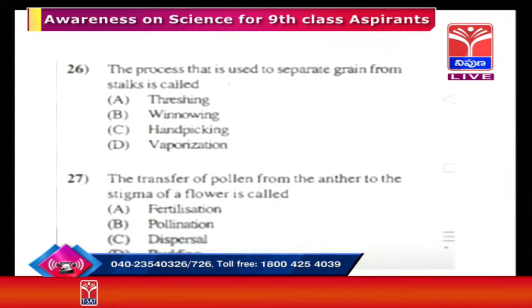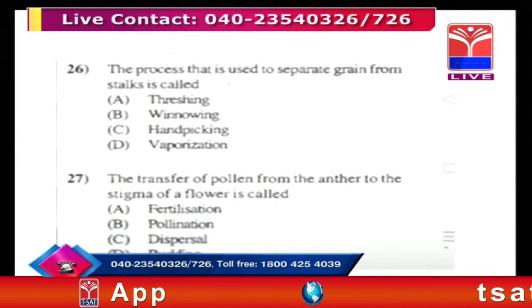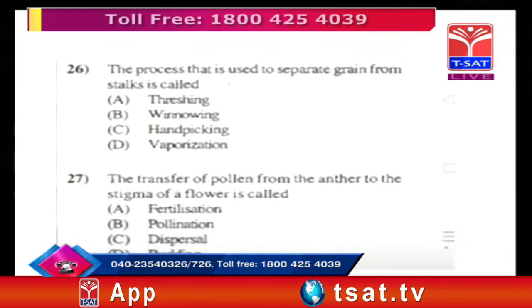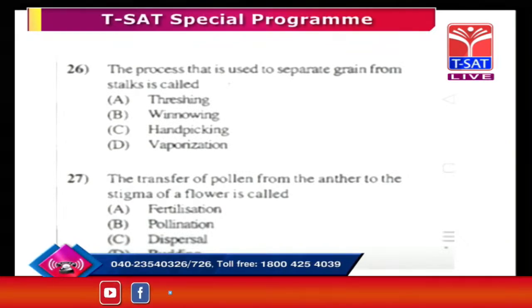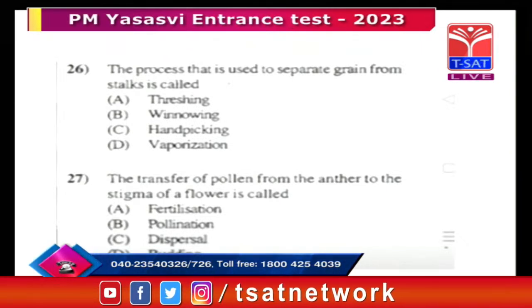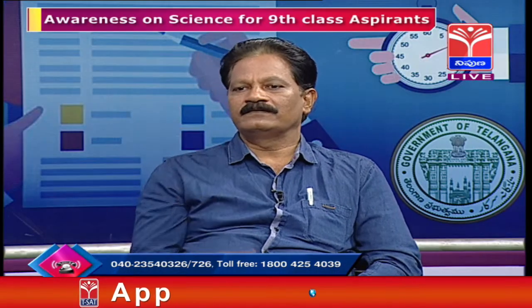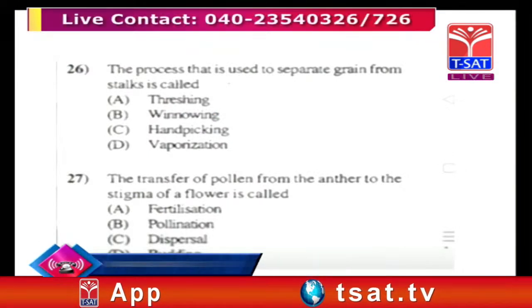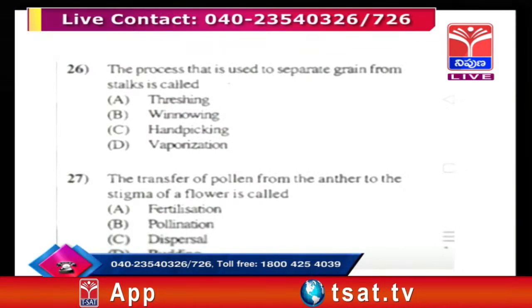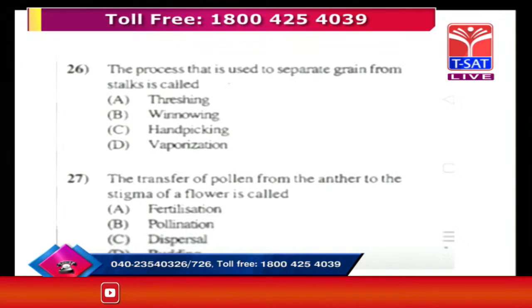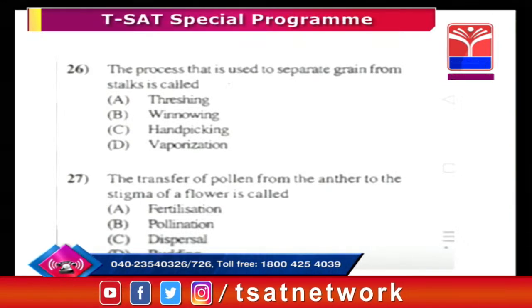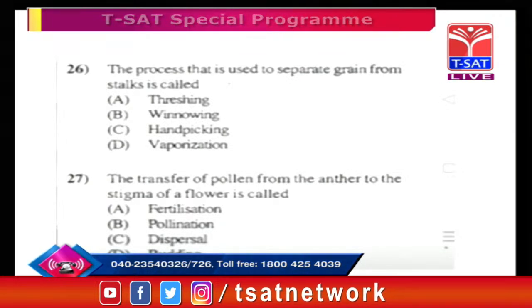Androecium, that is stamens, have anther. Anther produces pollen grains. The pollen grains transfer to the stigma during pollination, sir. The process of pollination is the transfer of pollen grains from anther to stigma. Fertilization, which we discussed in the previous question, is the fusion of male and female gametes. Dispersal is seed dispersal, movement of seed.